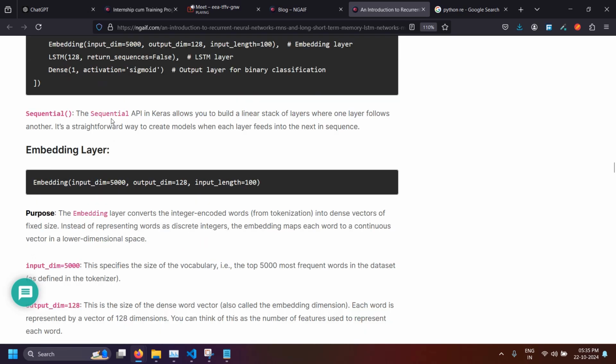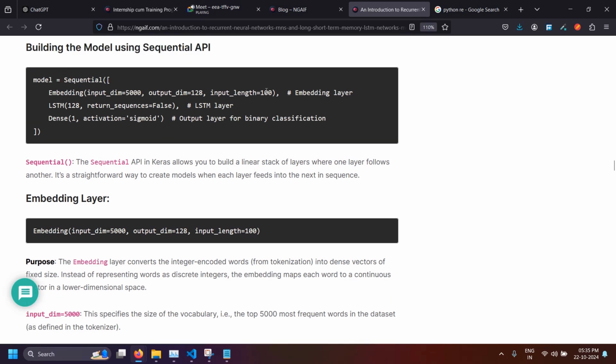Of course the Sequential API in Keras, as I told you in previous sessions, allows you to build a linear stack of layers where one layer follows another. It is a straightforward way to create models when each layer feeds into the next. So data comes out from this, goes into the next one, and then the next one, in a sequential manner.